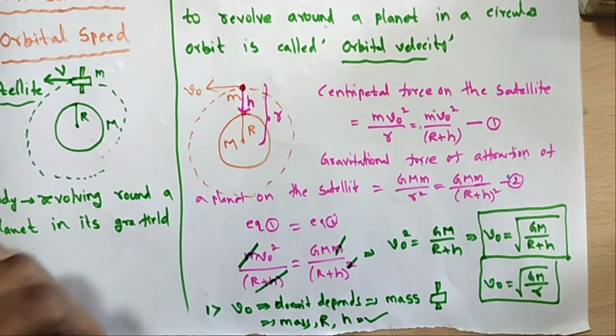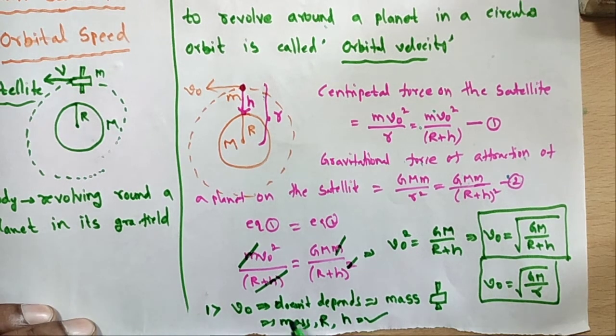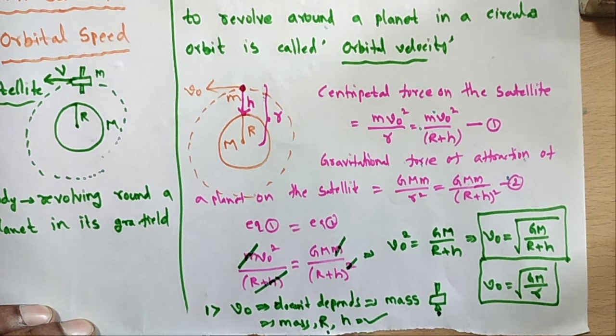The same thing: this orbital speed does not depend on the mass of the satellite, whether it is 100, 200 or 500 kg. It depends only on the mass of the earth, the radius of the earth and how much height the orbit is from the surface.